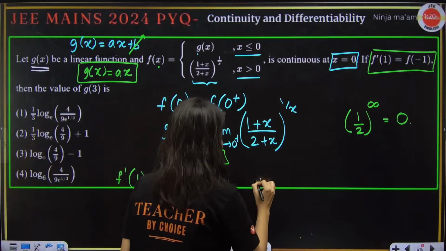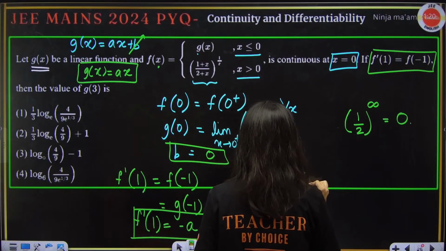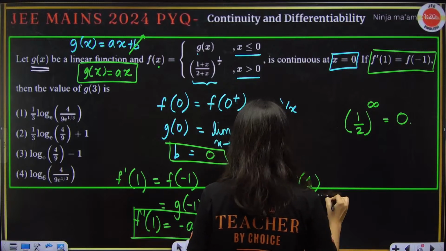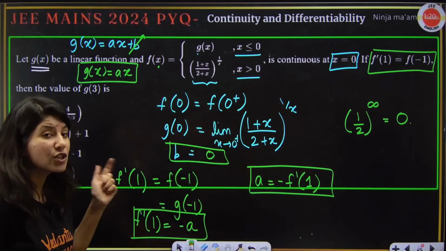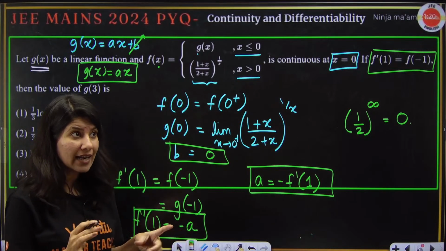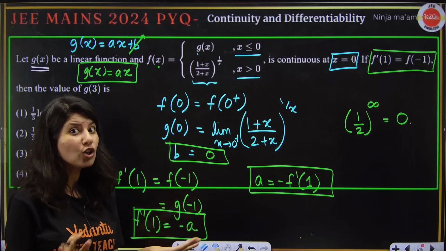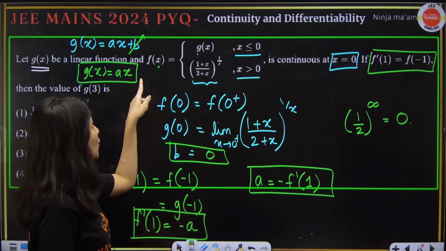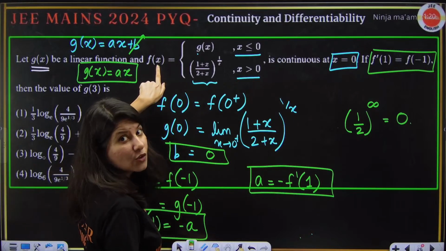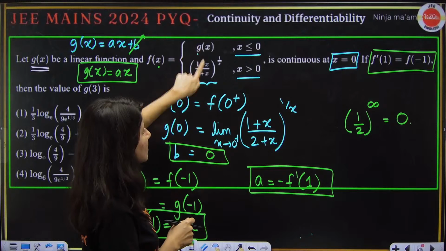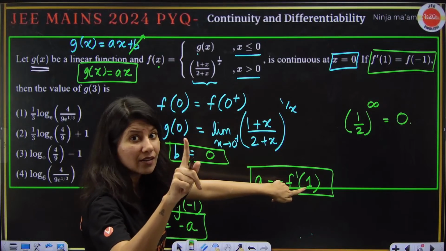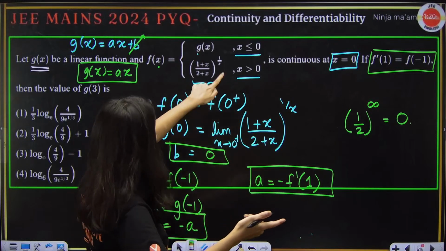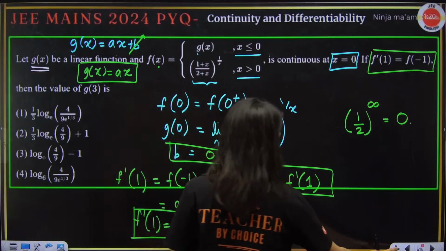So your a will become negative f dash 1. Correct? This is your a. So now f dash 1. Understand, they are not talking about f of 1. They are talking about f dash 1. So f dash x you have to figure out. But which one, this or this? You are looking for f dash 1. For x greater than 0, so you have to differentiate this. Let me just go back and differentiate.